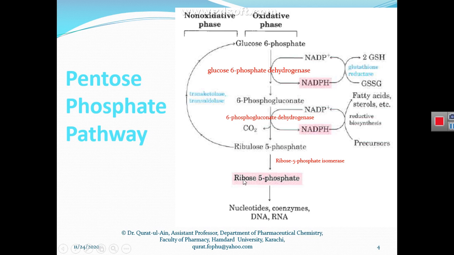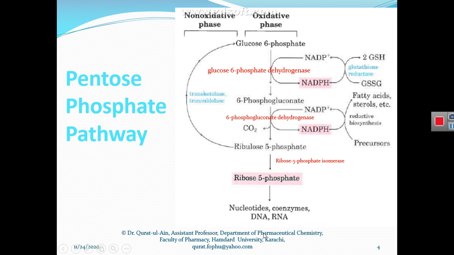And this ribose 5-phosphate is the precursor carbohydrate that forms DNA and RNA nucleotides. You know well where this ribose 5-phosphate sugar is used in the synthesis of RNA and DNA.